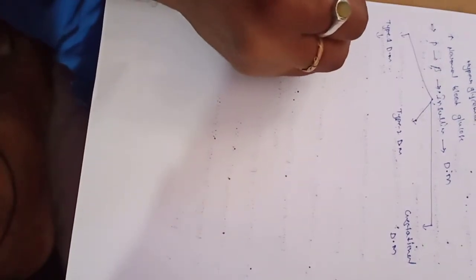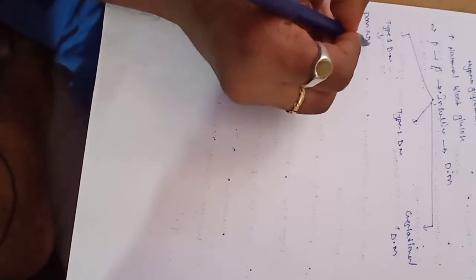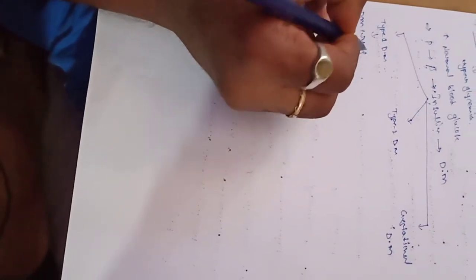First we discuss type 1 diabetes mellitus. Type 1 diabetes mellitus results from pancreas failure. Any changes occurring only in the pancreas produce type 1 diabetes mellitus.